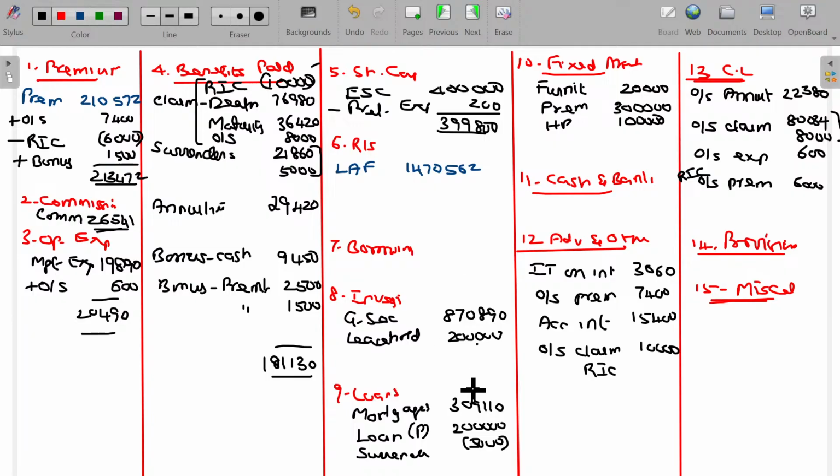Share capital over, and borrowings we don't have any balance, and investments 10,70,890 rupees, and loans, you have to subtract 5,000 rupees, so 5,04,110. And in case of fixed assets, this being 4,20,000. We don't have the cash in bank, and advances and others 35,000.